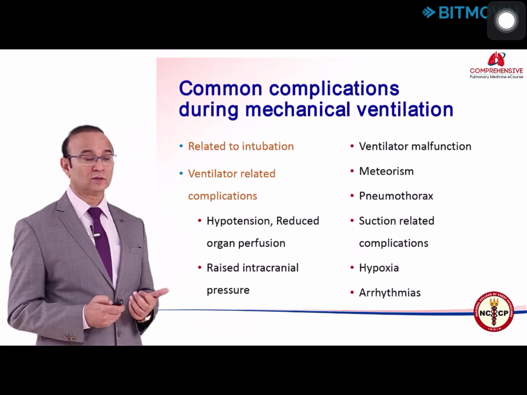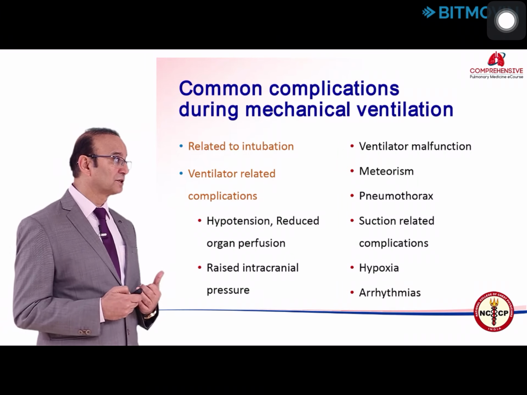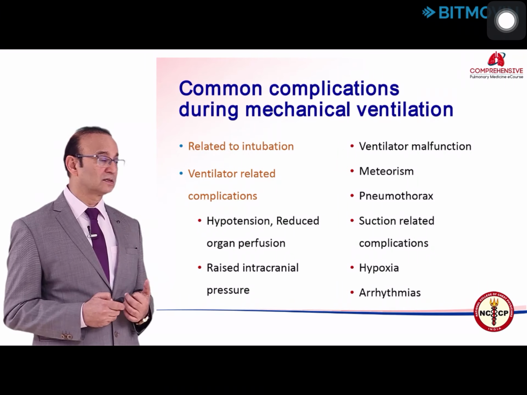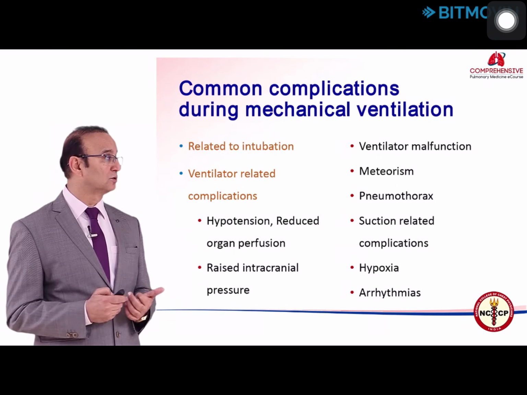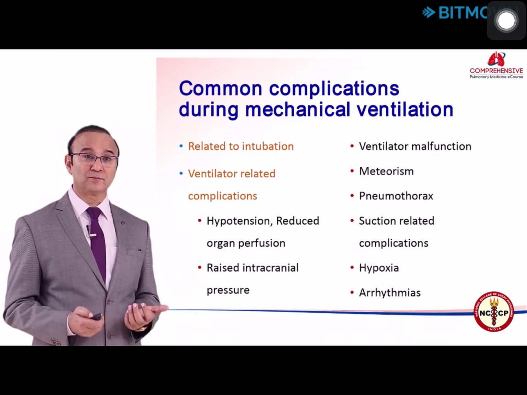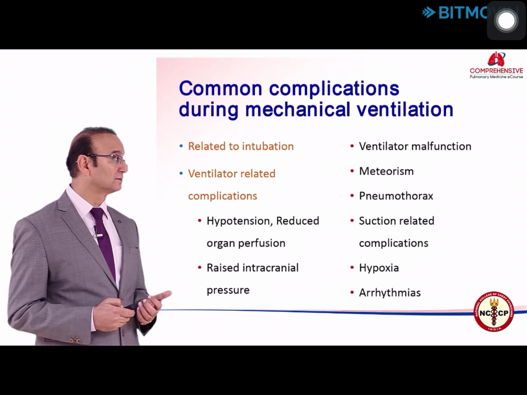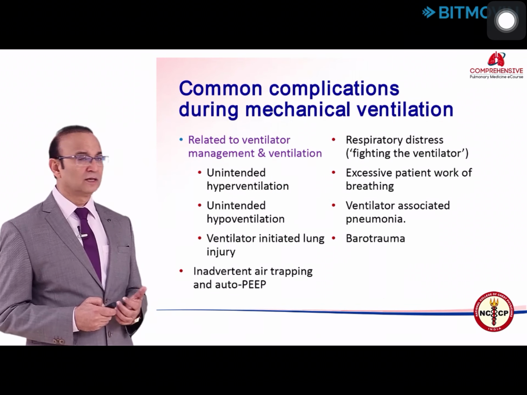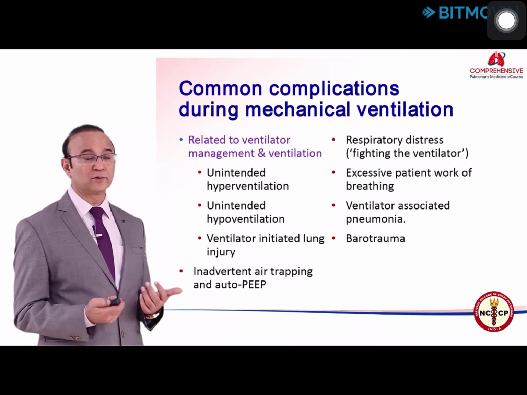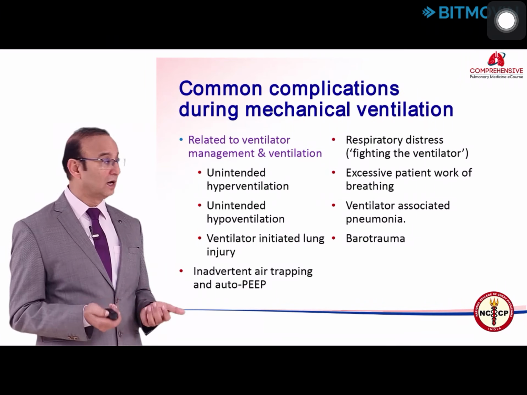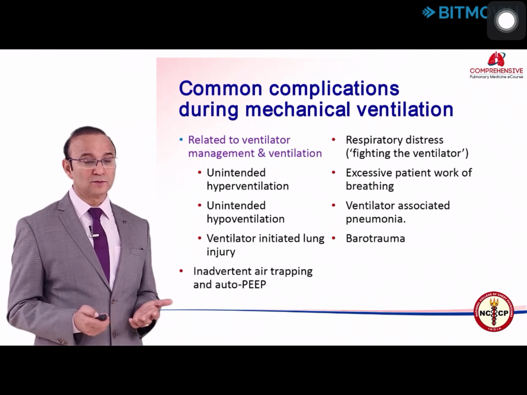A pneumothorax can develop sometimes, and the patient can develop arrhythmias. Arrhythmia most often develops related to suctioning, which can result in hypoxemia and arrhythmia. Related to ventilatory management, it could be unintended hyperventilation, unintended hypoventilation, and the most important is ventilator induced lung injury.